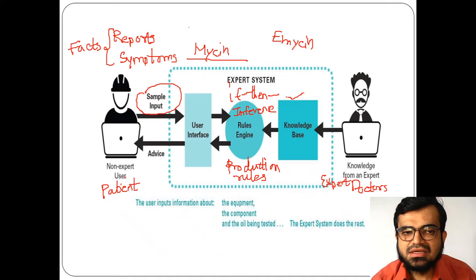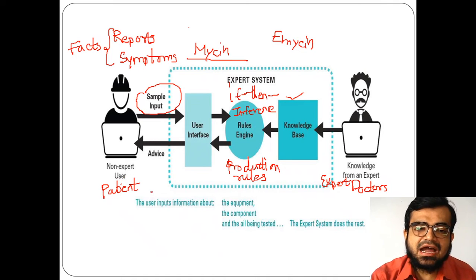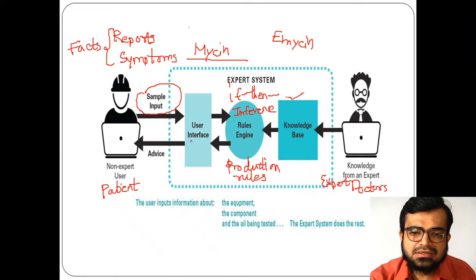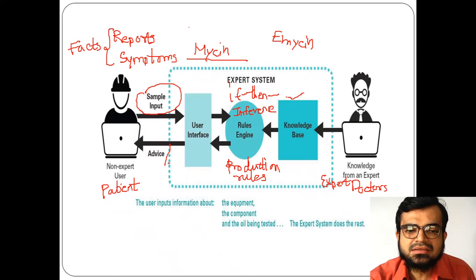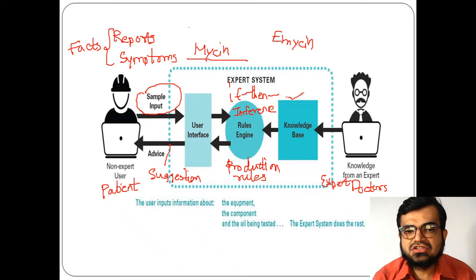So the expert system will give advice, an opinion or a suggestion, whatever you may say, that so and so thing can be performed, or so and so treatment can be performed in order to treat the particular disease the patient is suffering from. In that sense, this MYCIN works here.